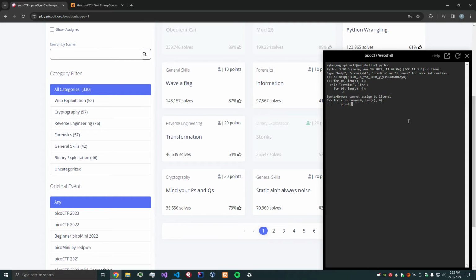Let's do s[x+3], because we're going to the 4th character, plus s[x+2], plus s[x+1], plus s[x]. Okay, what just happened here?